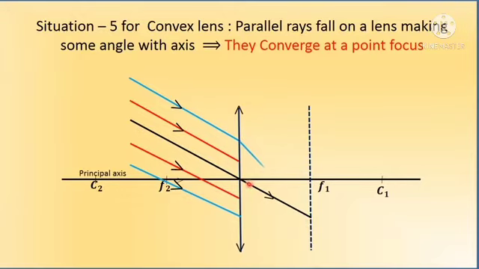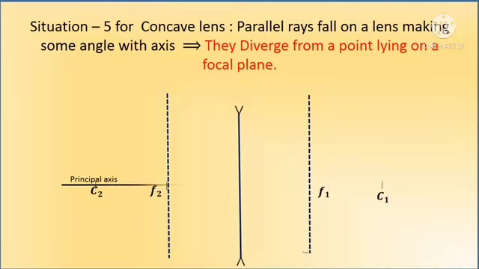The focal plane is a plane perpendicular to the principal axis at the focus. Here we draw an imaginary line, called the paraxial line, which is near the principal axis.